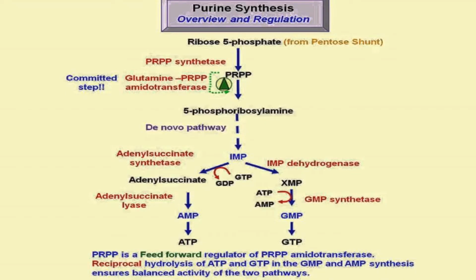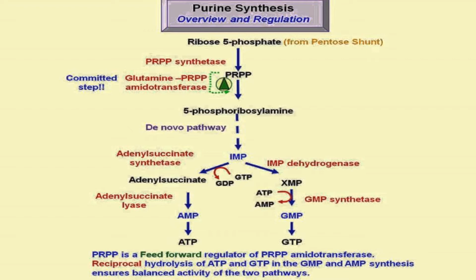Here you can see this very clearly. It starts from ribose 5-phosphate, and then PRPP amidotransferase forms 5-phosphoribosylamine, and de novo synthesis proceeds to the IMP, inosine monophosphate. What is inosine monophosphate? It is hypoxanthine, ribose and phosphate.